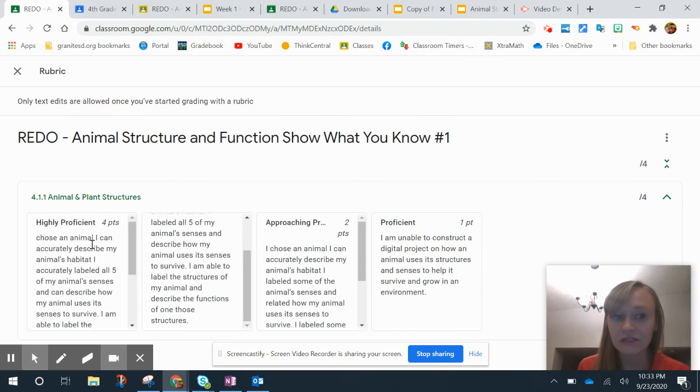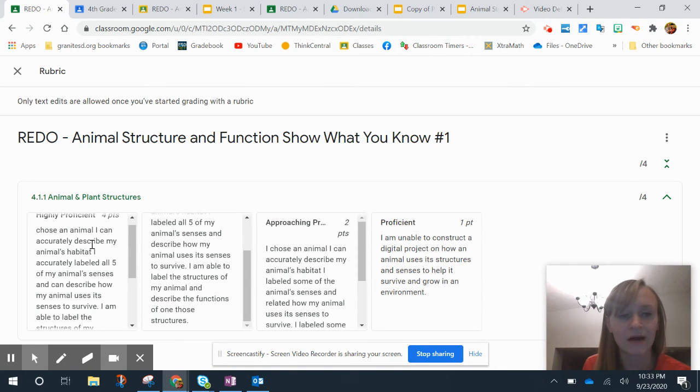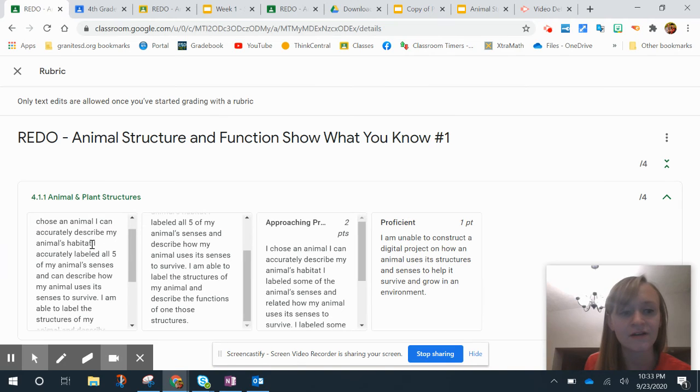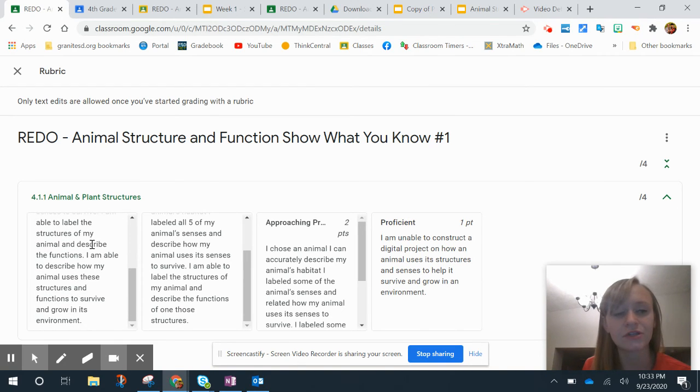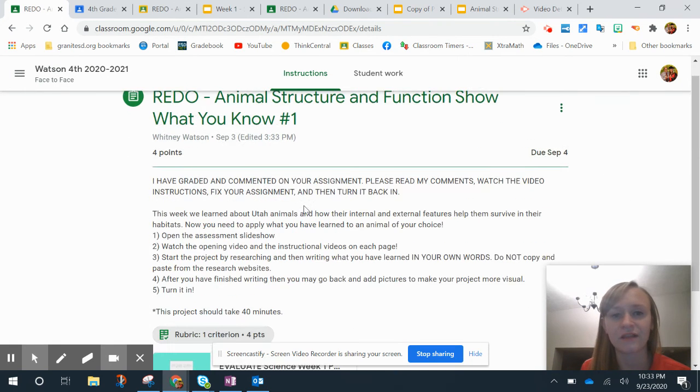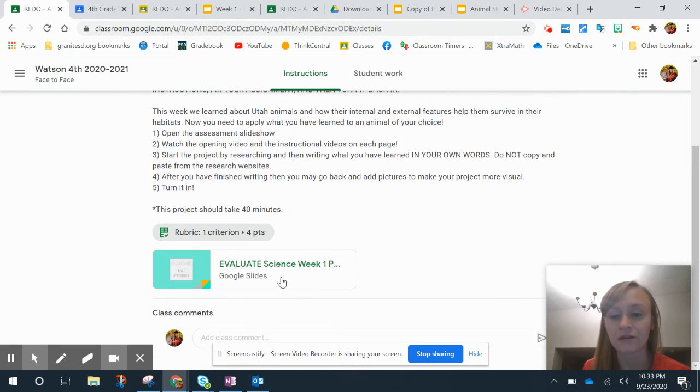I can accurately describe my animal's habitat, and I labeled all 5 of my animal senses and describe how my animal uses the senses to survive. I'm able to label the structures of my animal and describe the functions. I am also able to describe how my animal uses these structures and functions to survive and grow in its environment. So that's where you see our grading scale. So again, you find that on the instructions underneath your assignment. If you click on rubric, it'll show you all the instructions.